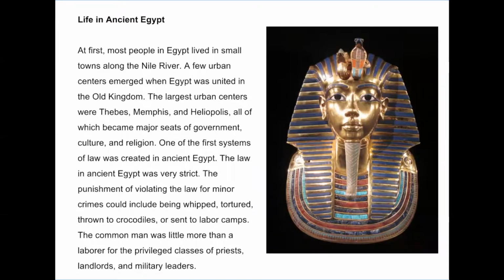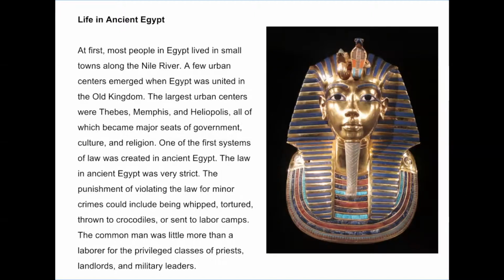Life in ancient Egypt. At first, most people in Egypt lived in small towns along the Nile River. A few urban centers emerged when Egypt was united in the Old Kingdom. The largest urban centers were Thebes, Memphis, and Heliopolis, all of which became major seats of government, culture, and religion.